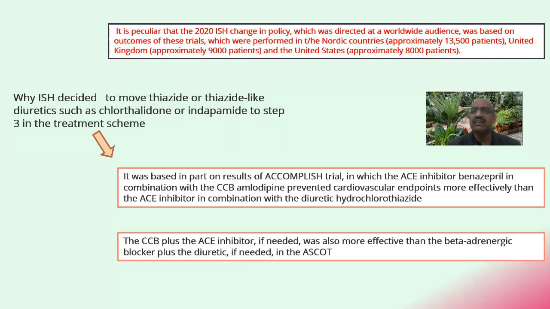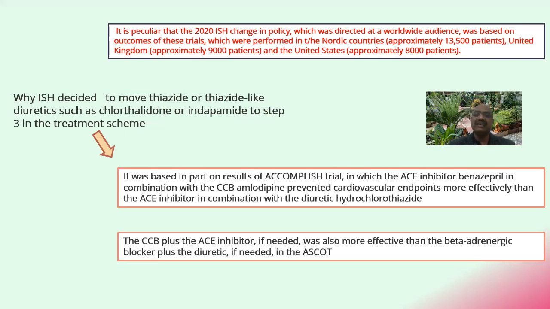You can see here approximately 13,500 patients from the Nordic countries, UK something around 9,000 patients, and USA approximately 8,000 patients. So if you ask me why ISH decided to move thiazide or thiazide-like diuretics such as chlorthalidone or indapamide to step 3 in the treatment scheme, this was based on a trial known as the ACCOMPLISH trial, in which the ACE inhibitor benazepril in combination with the CCB amlodipine prevented cardiovascular endpoints more effectively than the ACE inhibitor combination with the diuretic hydrochlorothiazide.